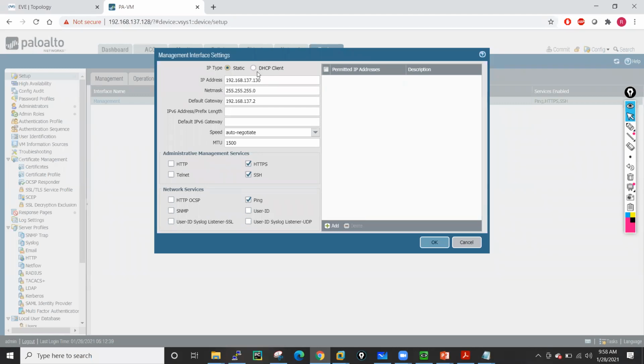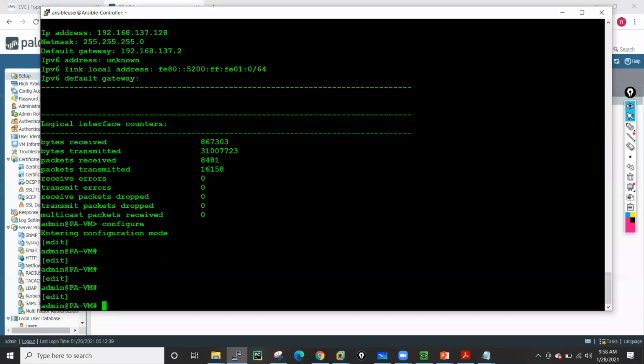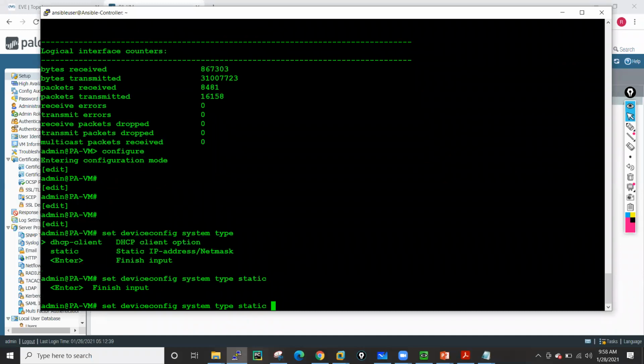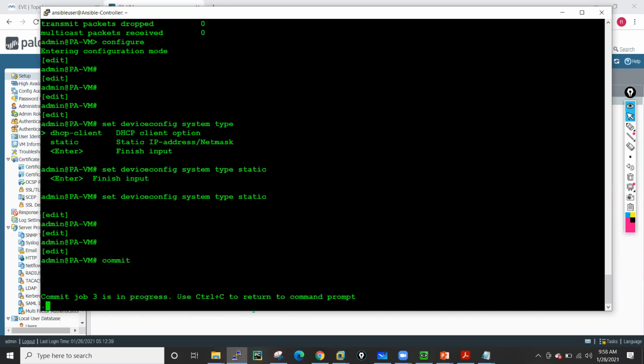This is the way to do it via GUI, but I want to do it via CLI. Okay, I'll just show you this thing. You have to run this command: set deviceconfig system type static, enter it, and just hit the commit. After that, you will be able to access your firewall on the new IP address.